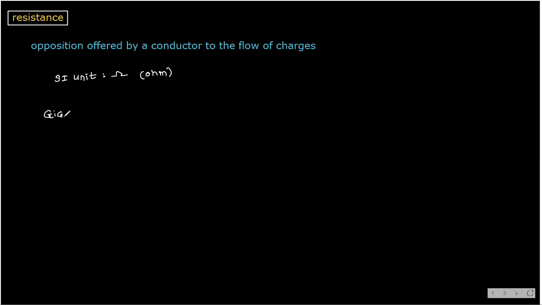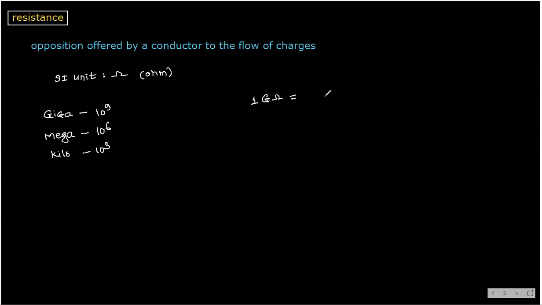Giga means how much? 10 power 9. Mega means what? 10 power 6. Kilo means 10 power 3. These three things you keep in mind. Sometimes they are represented differently, but nowadays they are not, so it's not an issue. So 1 giga ohm is equal to how many ohm? 1 into 10 to the power 9 ohm.